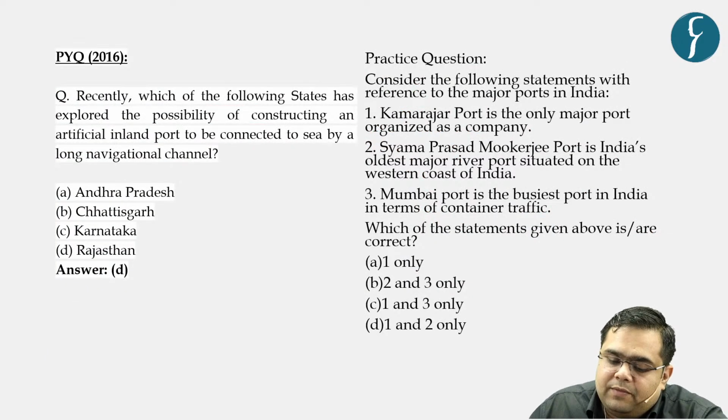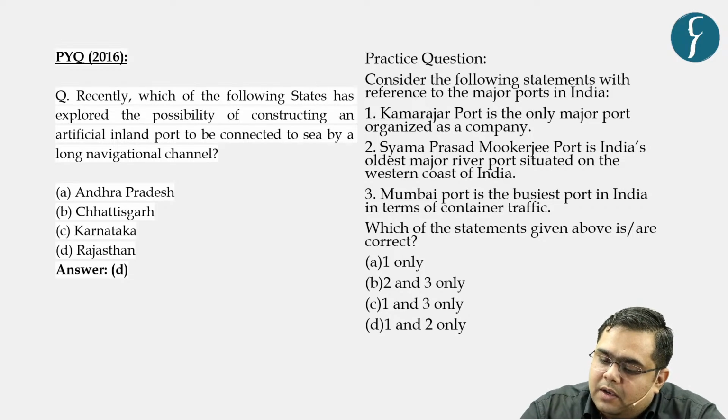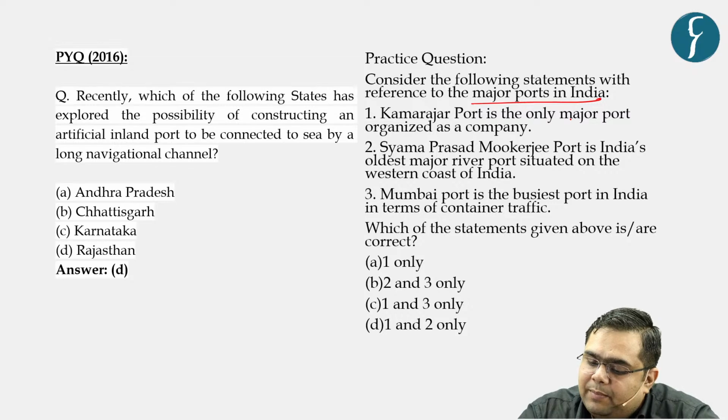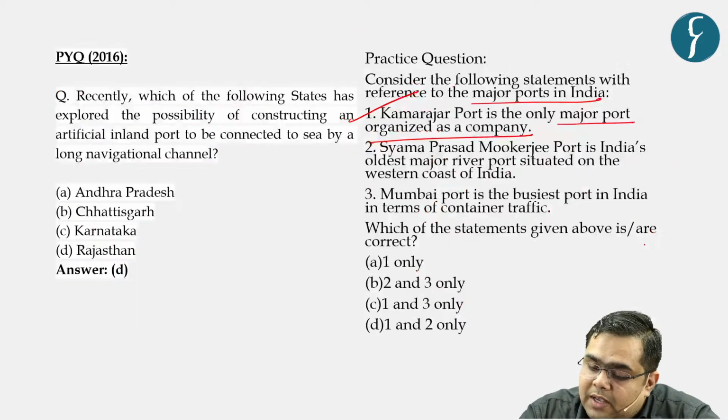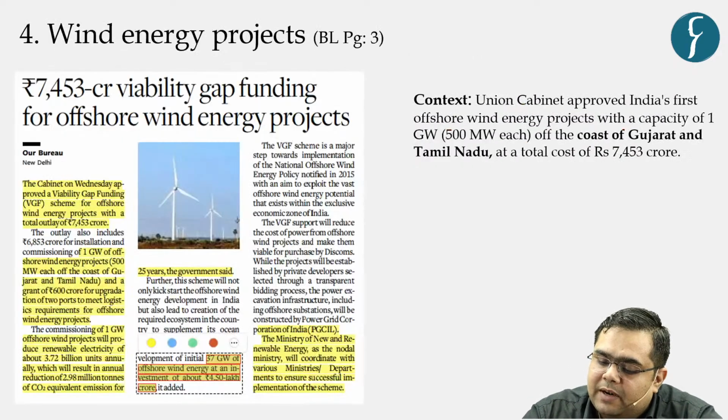So based on the information that we just received, let us try to solve the MCQ. Consider the following statements with reference to major seaports in India. Karmajar seaport is the only major port organized as a company. Yes, Karmajar seaport, earlier known as Ennore seaport, is the only seaport in India which is organized as a company. So statement 1 is correct.